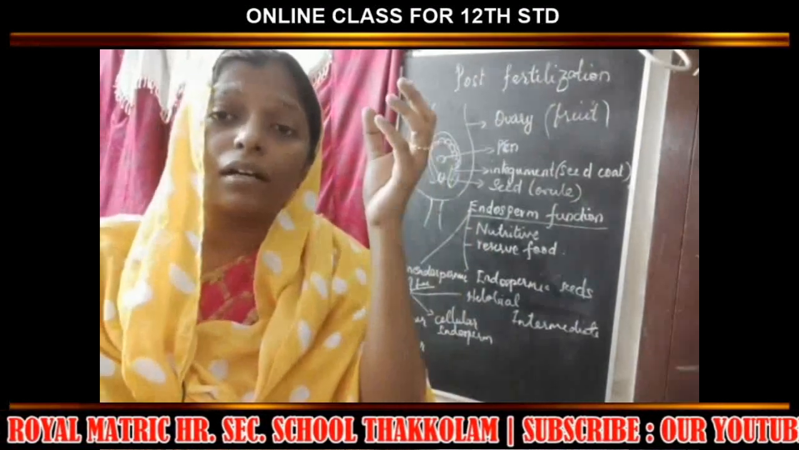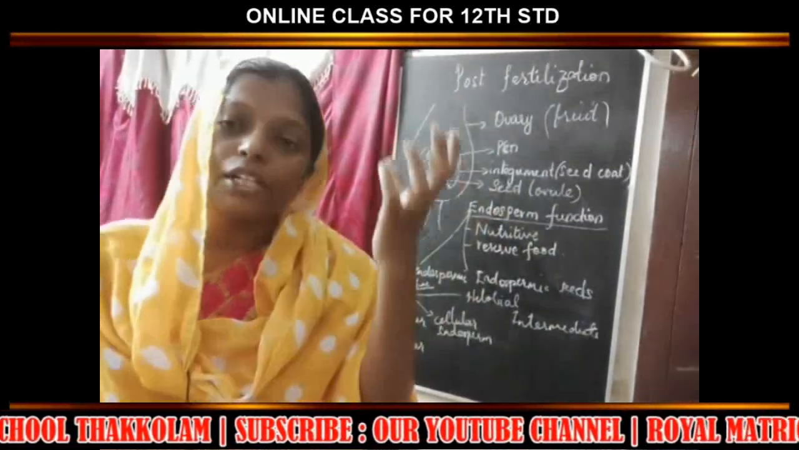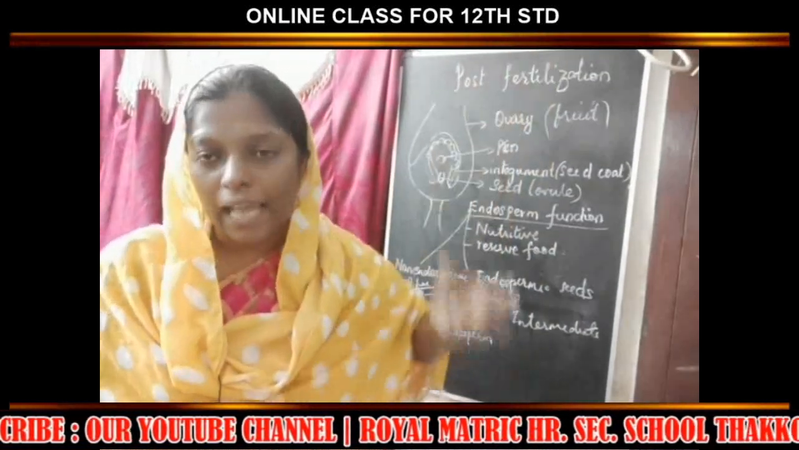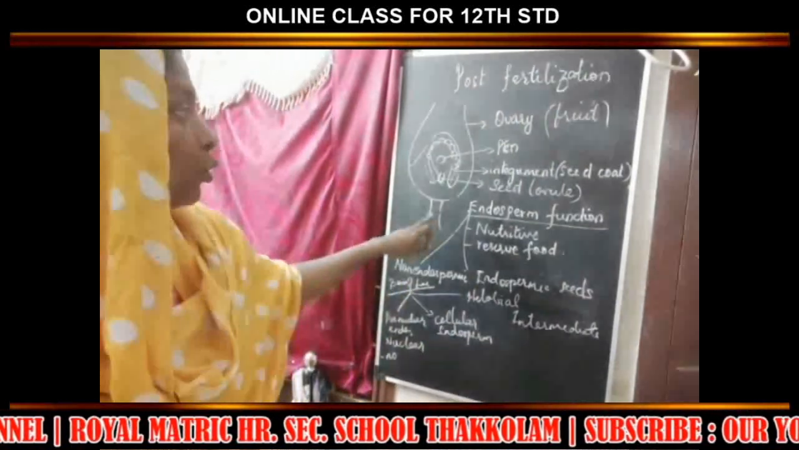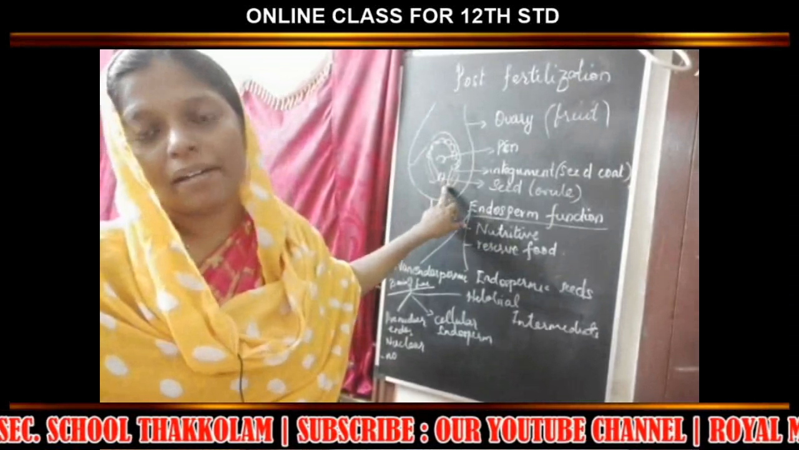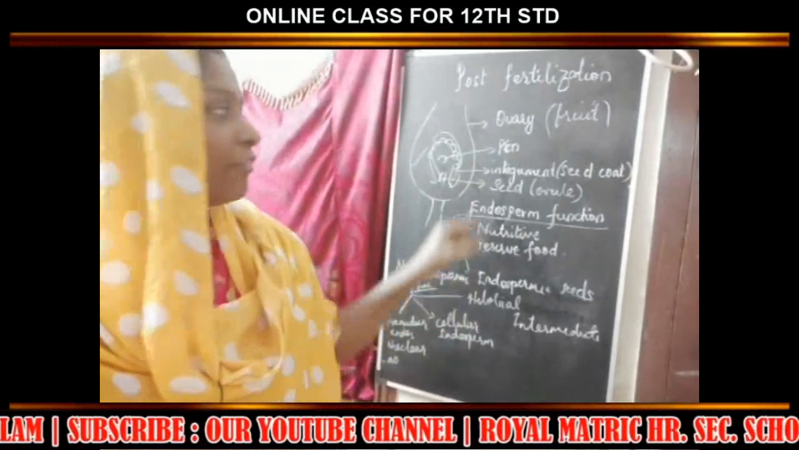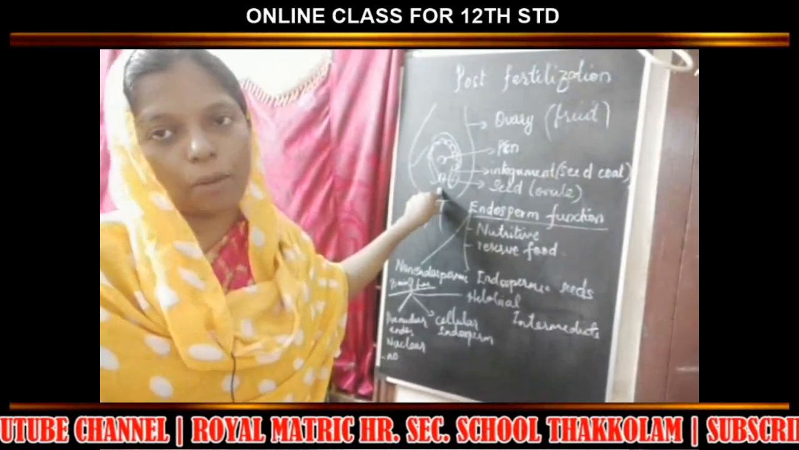During fertilization, when the pollen grain sits on the stigma, the pollen tube carries the male gametes along with it. These male gametes enter through the micropyle end and reach the egg apparatus. In the egg apparatus, the filiform apparatus attracts the pollen tube. One male gamete fuses with the egg cell, and here the zygote is formed.